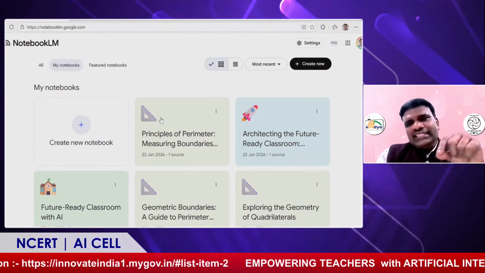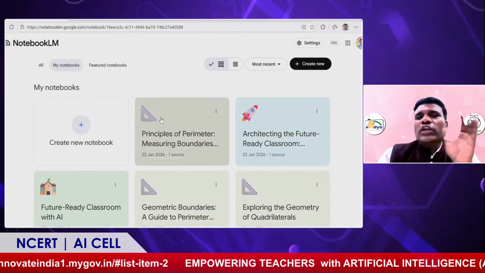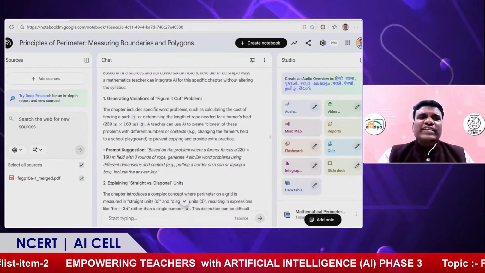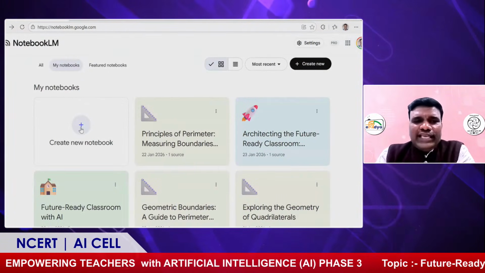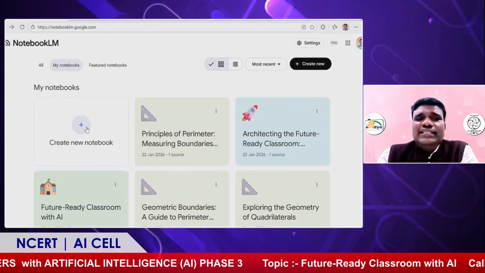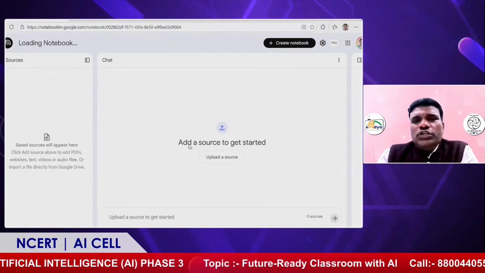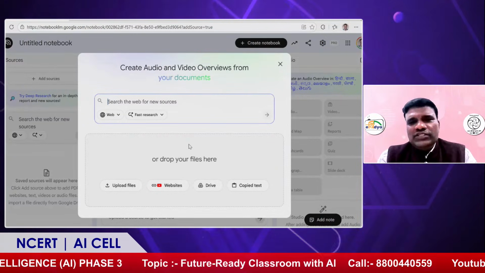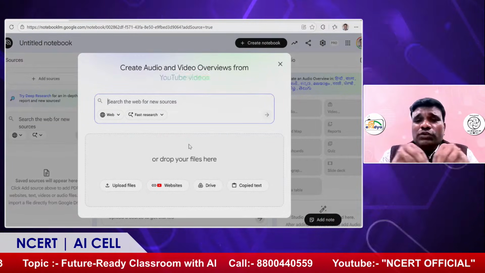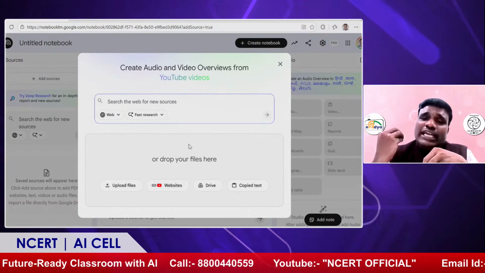It will take some time, so I will show you how I already prepared it. See, it's very simple to do. For example, here you have the option to create a new notebook. Just click this and you will go to this page. This is the home page of that AI tool. The very beautiful thing in this tool is that you can upload different types of material.